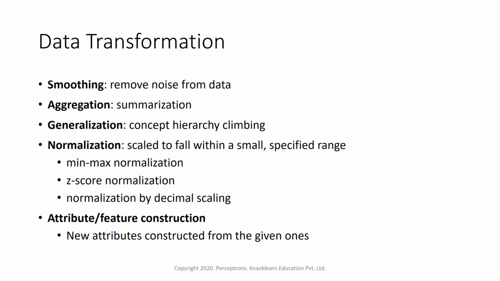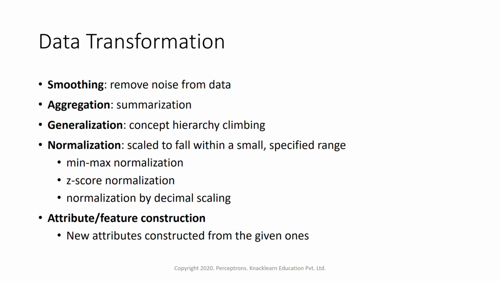And normalization of data, a very important step in data transformation, that is scaling to fall within a small specified range. Suppose we have values starting from some minimum to very high maximum values, a very big range within the data.